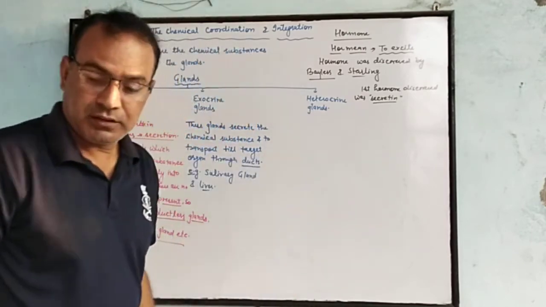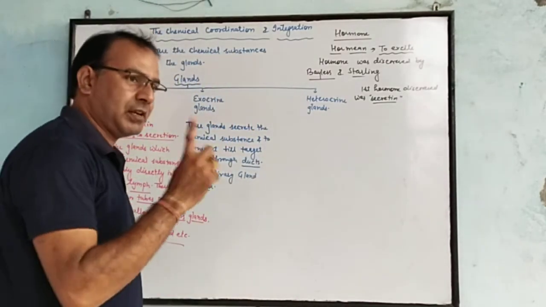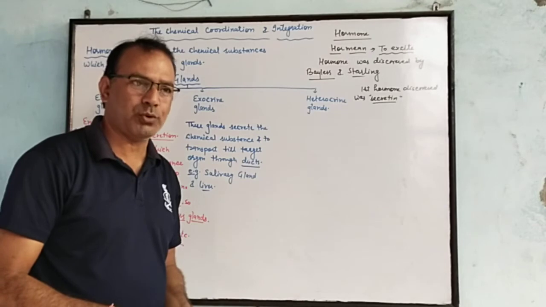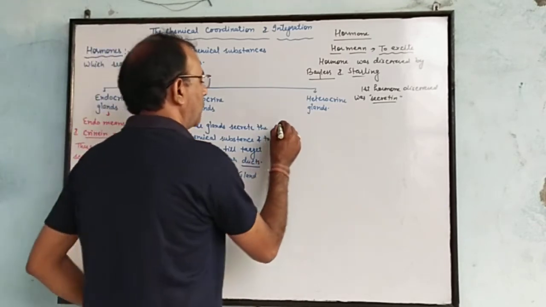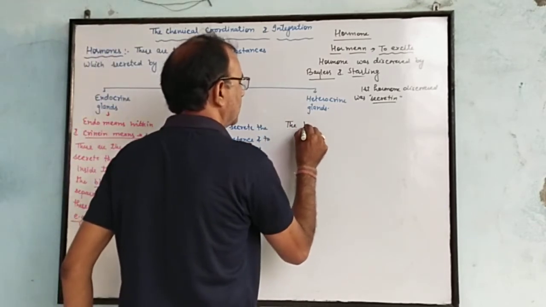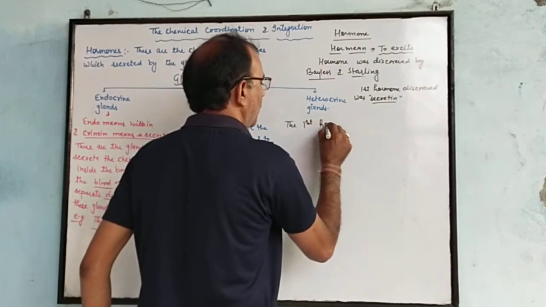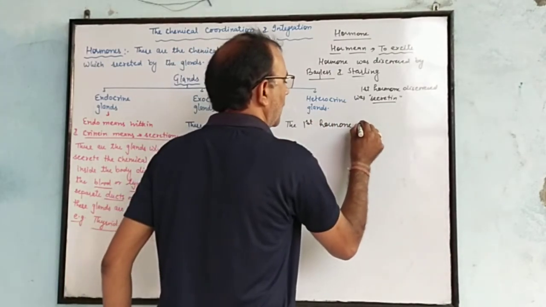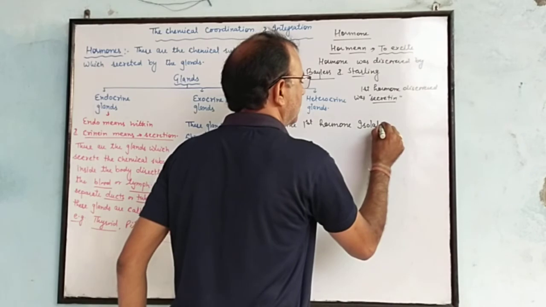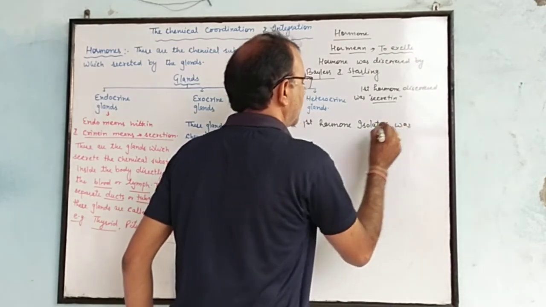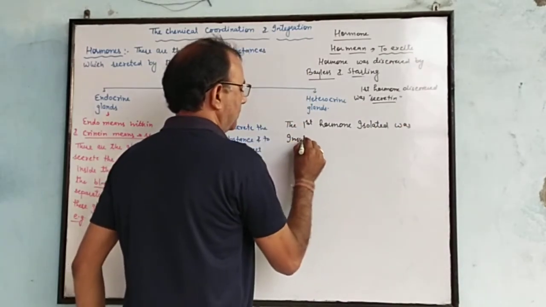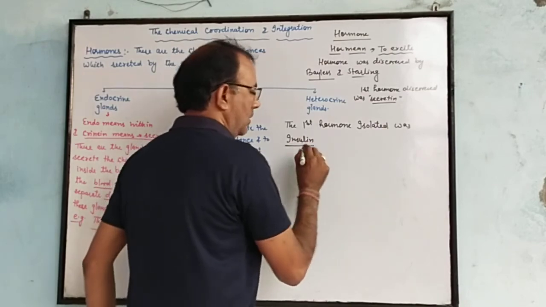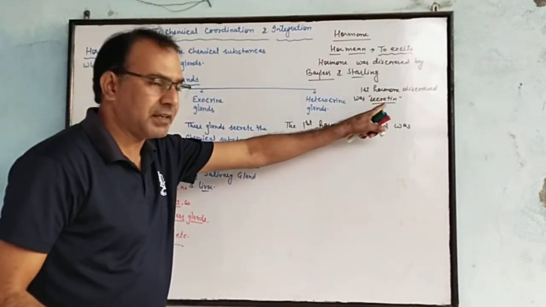The first hormone which was isolated was insulin. First hormone discovered: secretin.